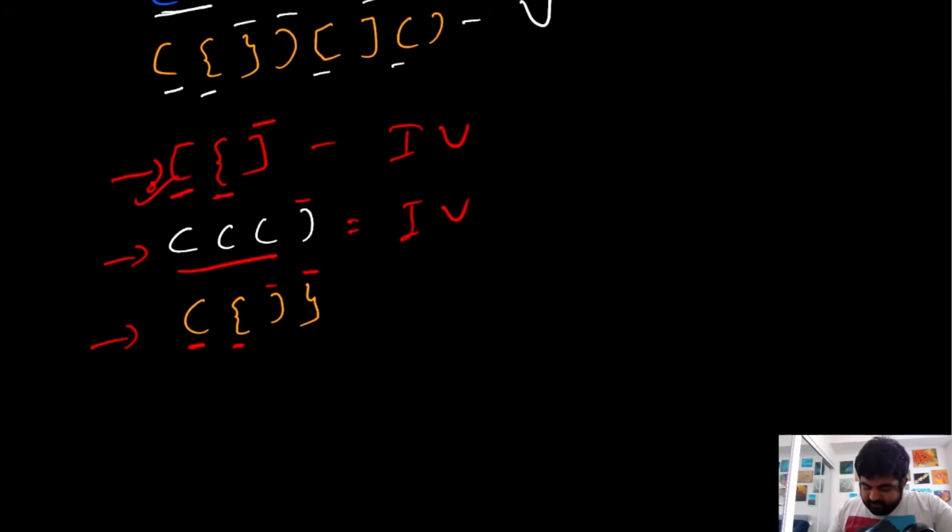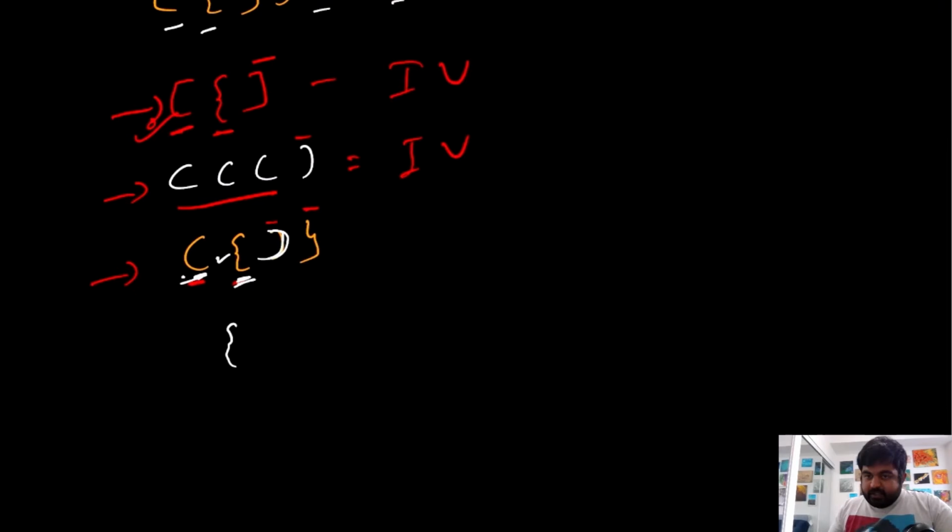Why is it invalid? Because this curly bracket is actually opened before this particular round bracket, so that's why it has to be closed before this round bracket closes. And in this case, this round bracket actually closes first before this curly bracket is being closed. So this is a very important property that we will have to keep track of, and that is why we are told that we need to keep track of the order in which they are opened and closed, and only then can we determine whether they are valid or not. So this is also an invalid formula.